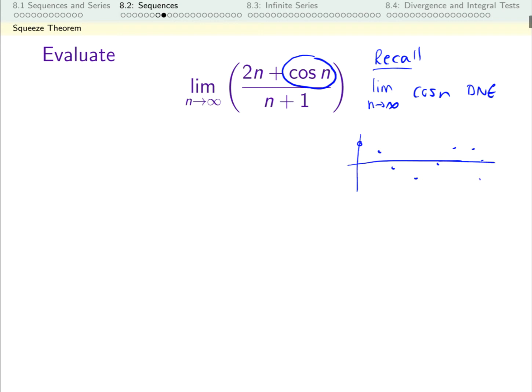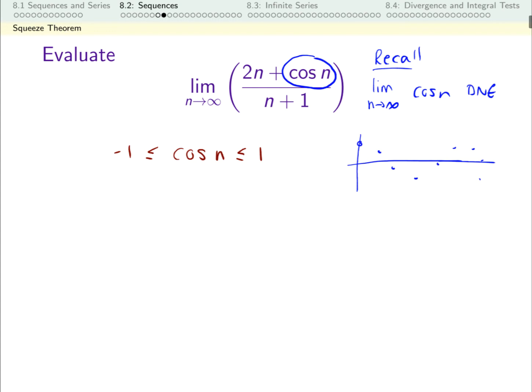That means I'm not allowed to just kind of break this up into its constituent pieces the way we did in the last video. So although this limit doesn't exist, I still know some stuff about cosine. In particular, even though the limit doesn't exist, cosine isn't doing anything that's very interesting in this context, because no matter which term I'm looking at, cosine of n is always between -1 and 1. Doesn't matter if it's cosine of 1,000 or cosine of 1, cosine of anything is between -1 and 1.